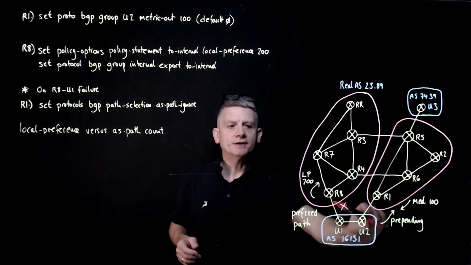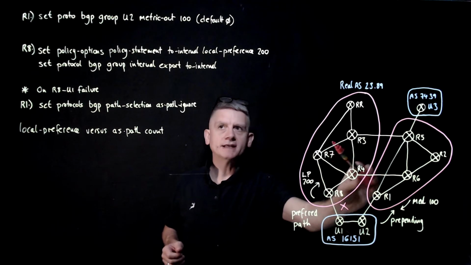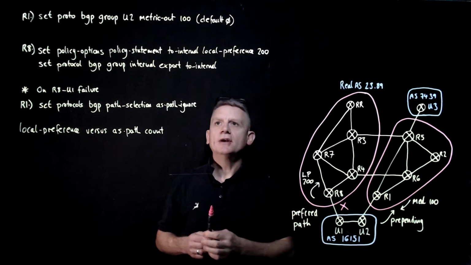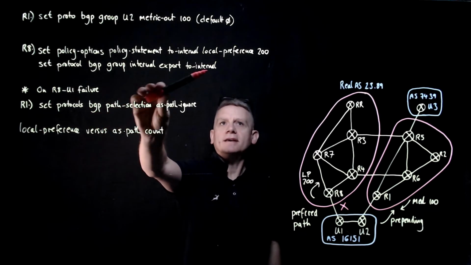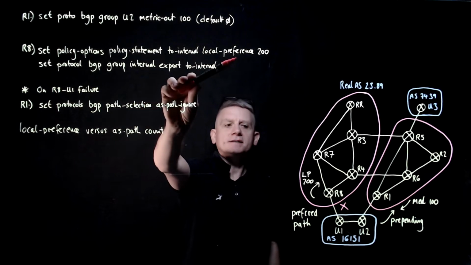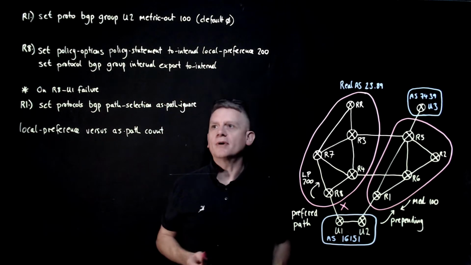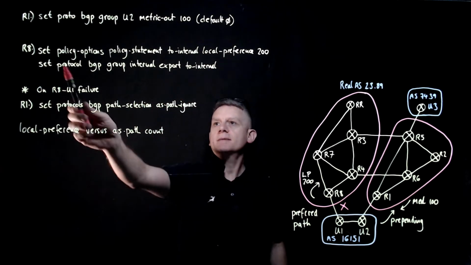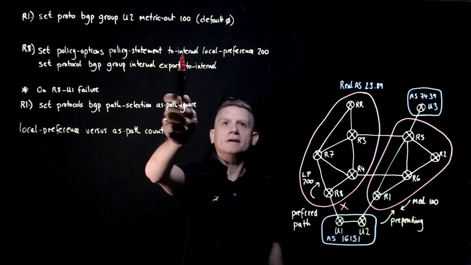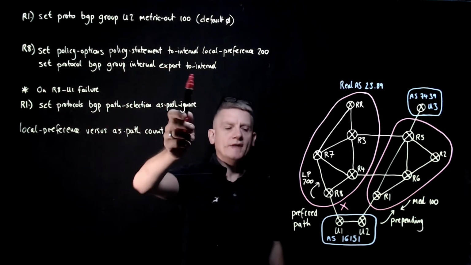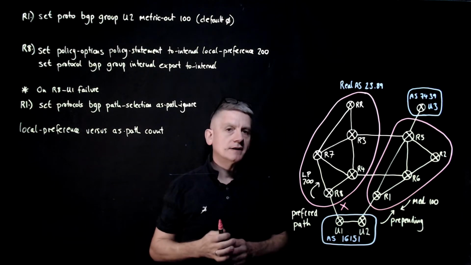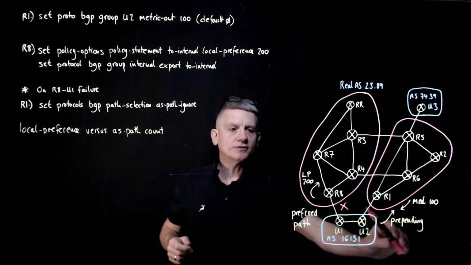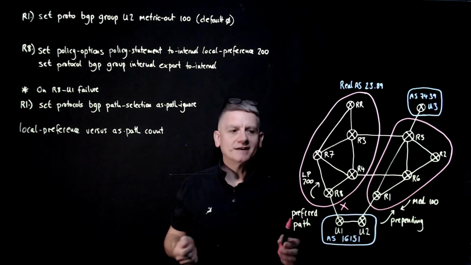And the second thing we're going to do is set the local preference from R8. We're setting it in an unusual way. We are putting it on an export to the internal BGP. And the reason we're doing that is we've been asked that R8 would not be aware of its own local preference. So fair enough, set policy options, policy statements, to internal, local preference 200. We put that as an export on the IBGP. So we could consider this job done. The MED is set on one, the local preference on the other.